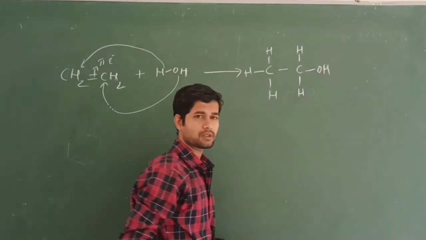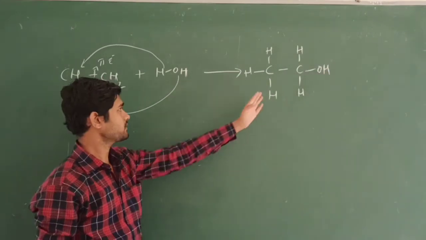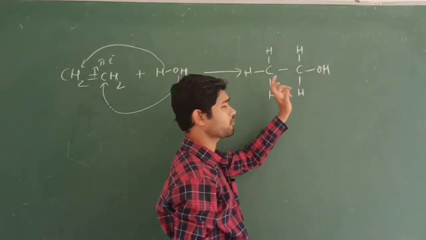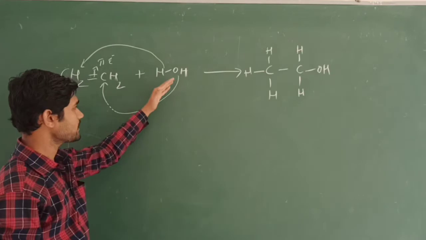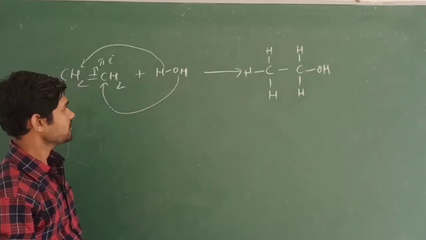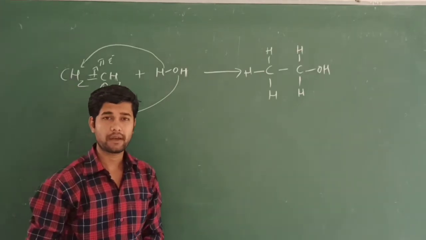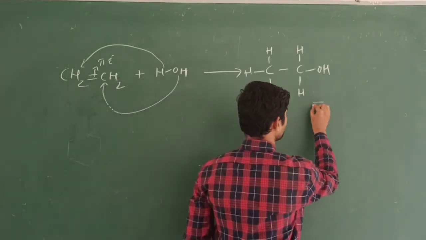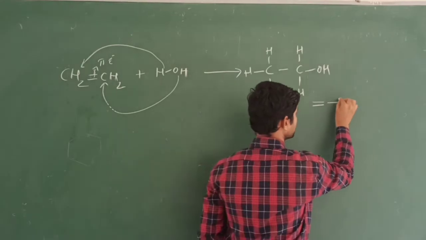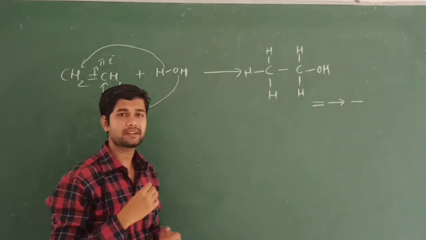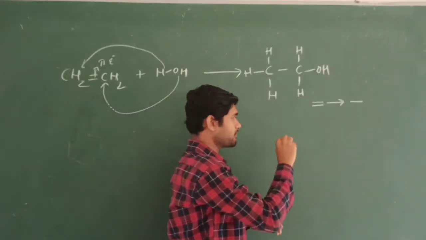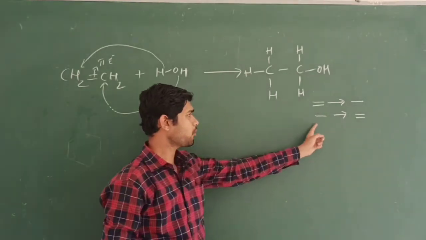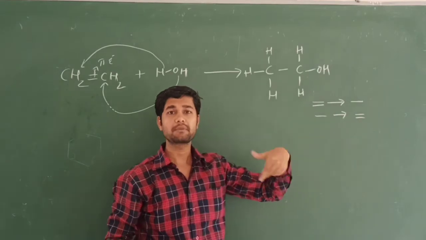So now the carbon valence is satisfied, right? It's a 4 carbon valence. 1, 2, 3, 4, and here 1, 2, 3, 4. So like this hydration takes place in the alkenes. And this type of reaction we are going to call as addition reaction. Addition reaction is nothing but conversion of double bond into single bond. In the reverse way, conversion of single bond into double bond is called elimination reaction.